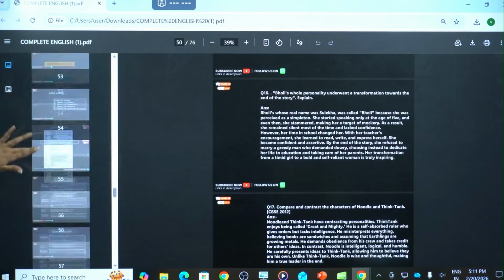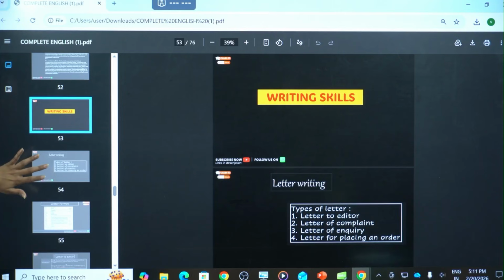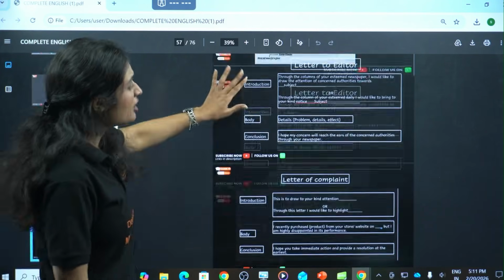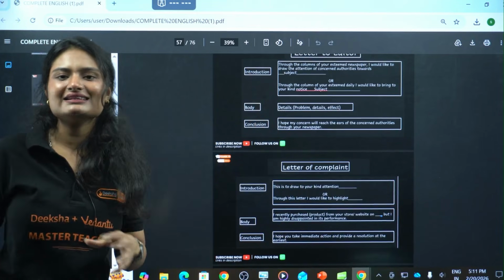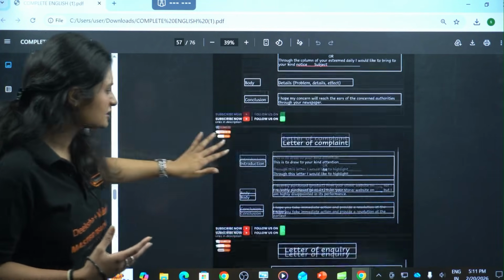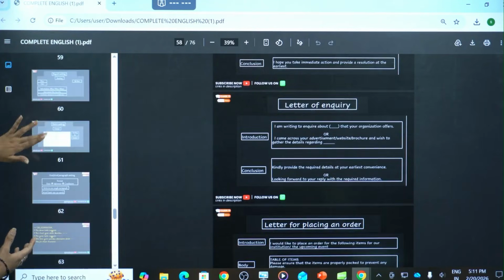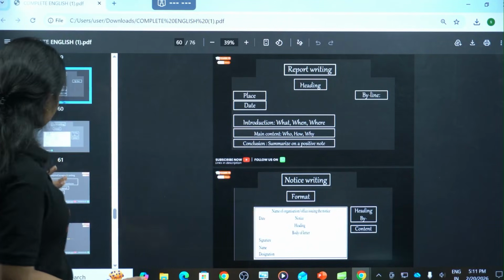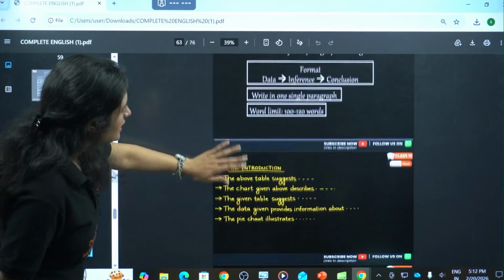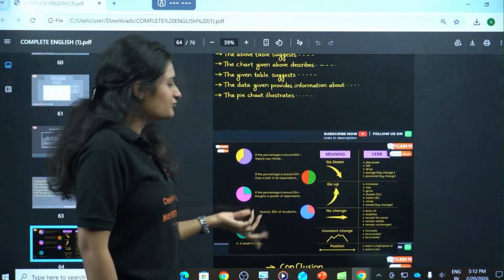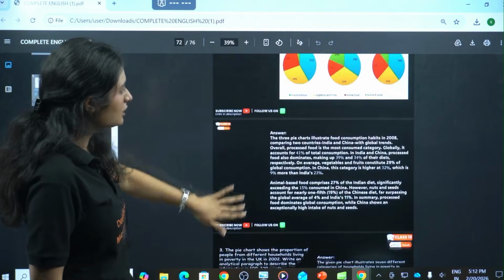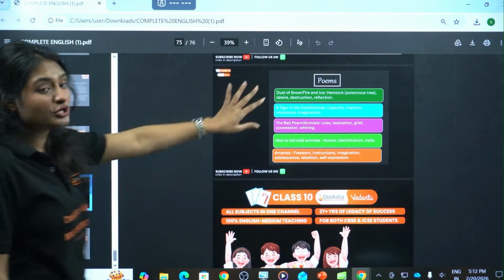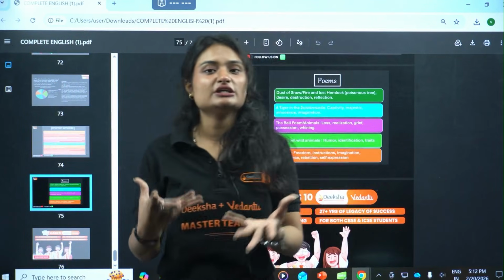And then after that you have letters, in writing skills. These are the 4 kinds of letters, and then you have the letter format. Then you have the common lines that you can use, some universal lines while writing these kinds of letters. Then you have the report writing format, notice writing format, and analytical paragraph writing format, right? Here, see, everything that I've told you for the introduction, these kinds of keywords that you can use, and the examples along with the question and the answer. And again, I've added some important keywords which you should use in your answer writing.